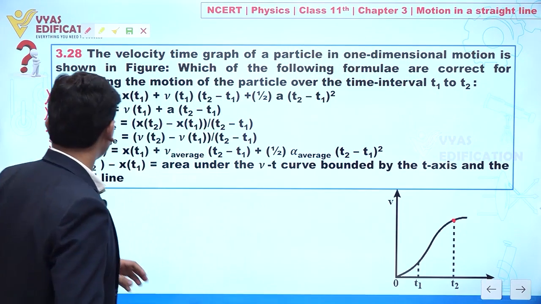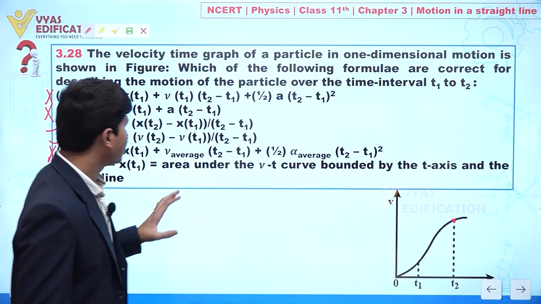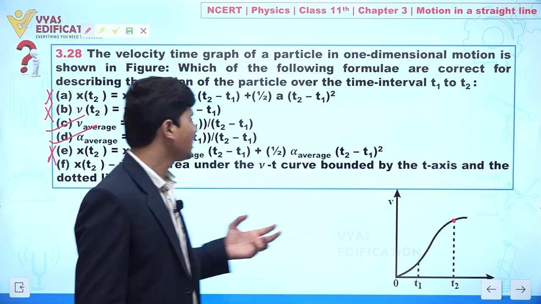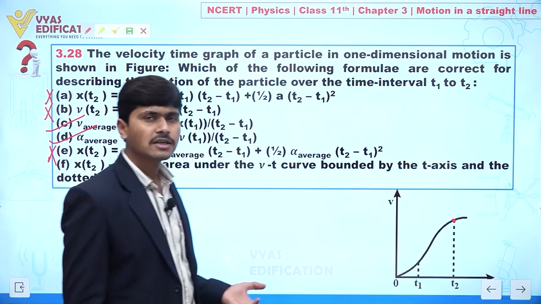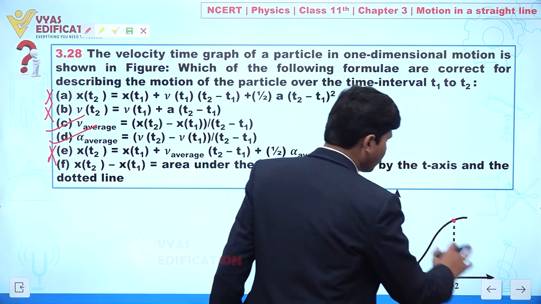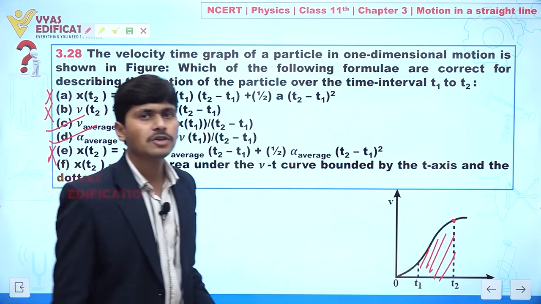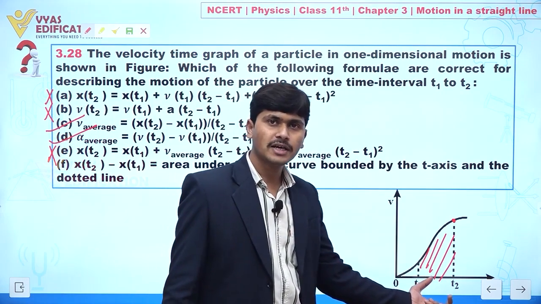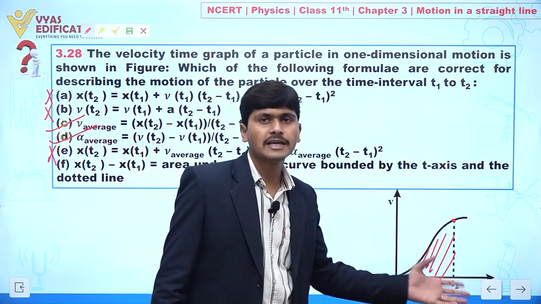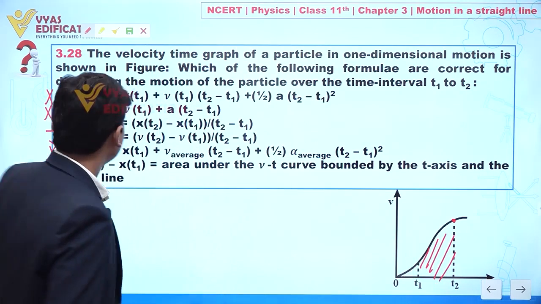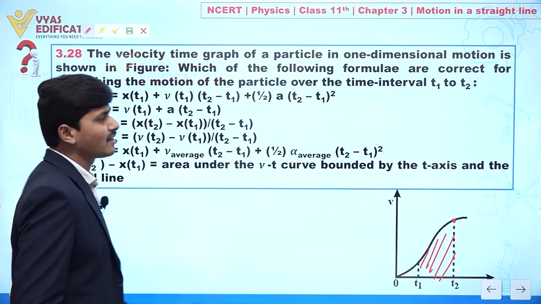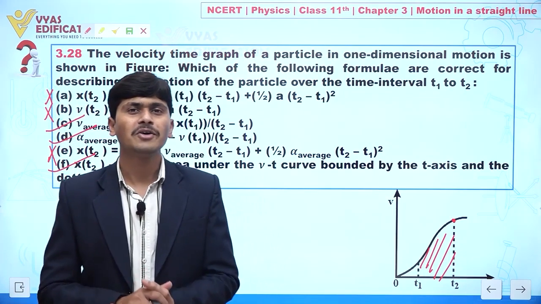Clear? Last one, x(t2) minus x(t1), this is the area under the vt curve bounded by the t axis and the dotted line. Exactly, because this is a vt curve. So if you find the area under this vt graph, definitely you will find displacement here. Clear? If we have velocity, you will find displacement. It means the last part is correct. Clear to you? So this is all about this question.